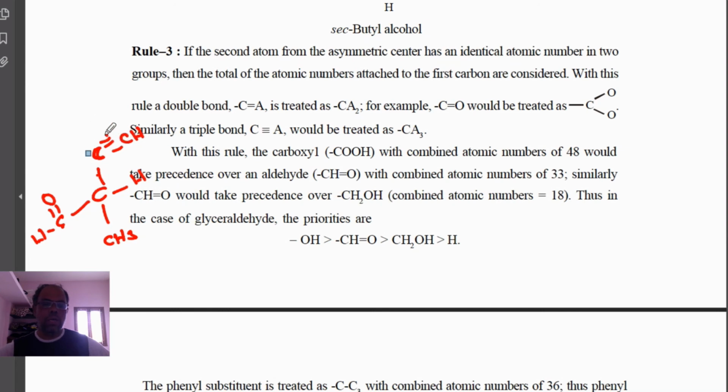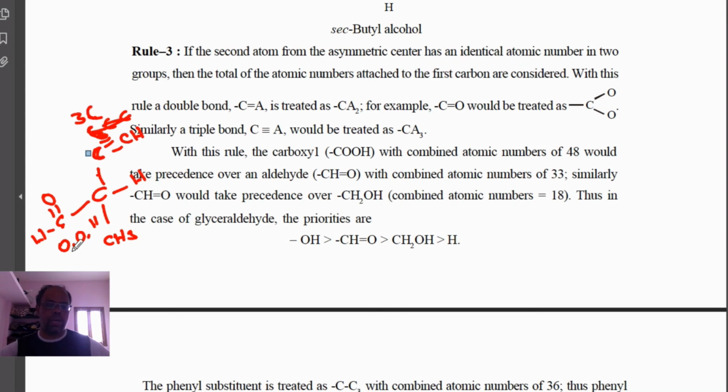If a triple bond is there, you have to count how many bonds there are, and that many atoms, C, C, C. So here there are three C's linked with the carbon atom, whereas here there is a double bond with oxygen, so two oxygens and one hydrogen. Now compare 3C: carbon's atomic number is 6, so 3 into 6 is 18.